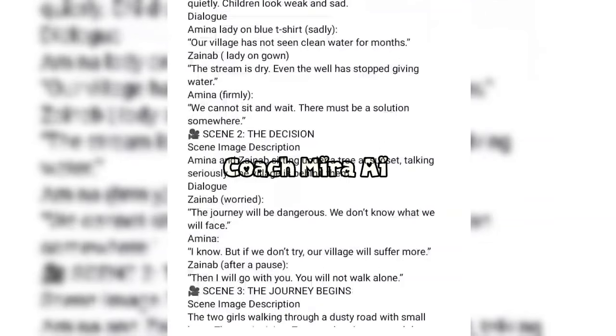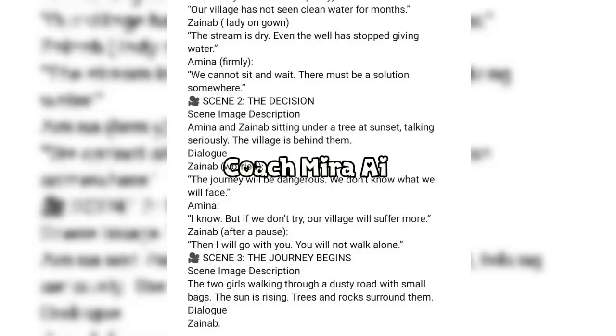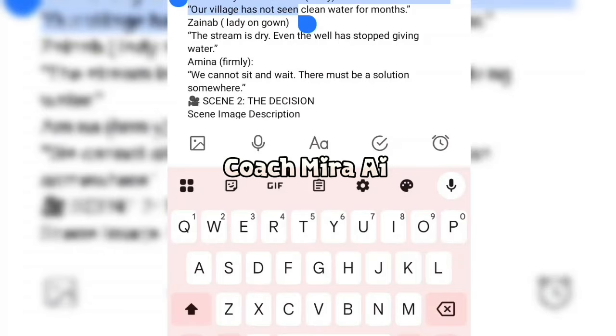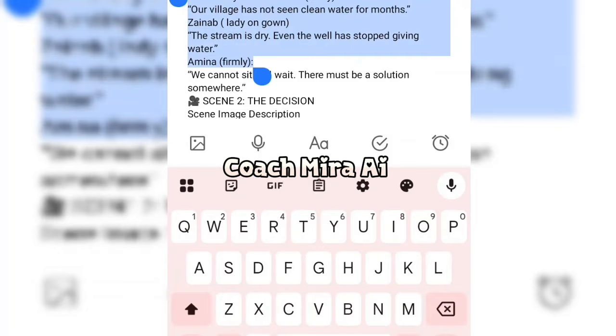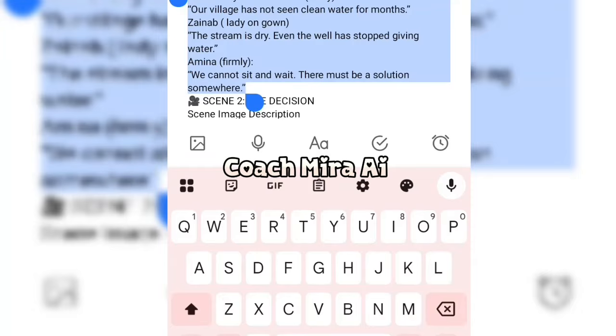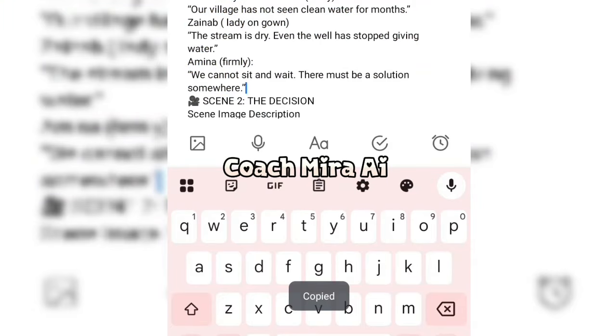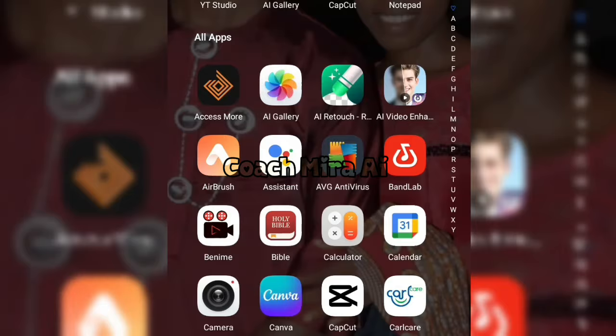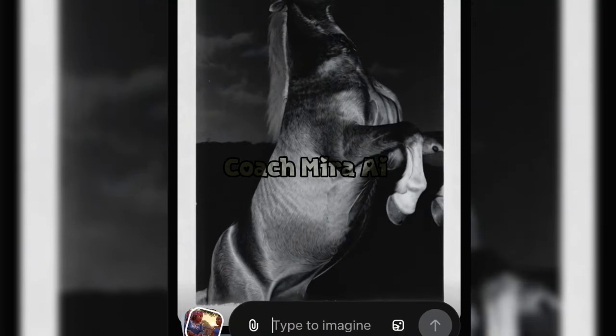All right, I'm going to copy our dialogue for scene 1. So this is the scene 1 with Amina, the lady in the blue shirt. Yes, I have to put the lady in the blue t-shirt in order to differentiate between her and her friend Zainab.